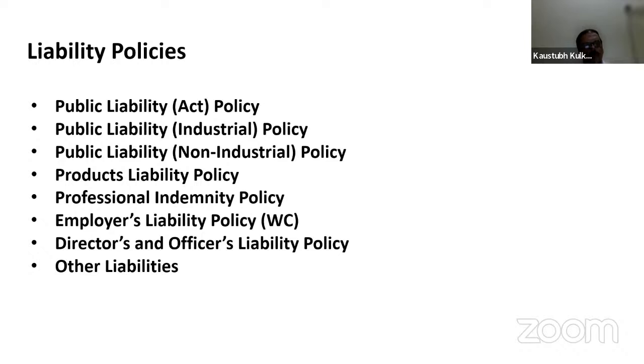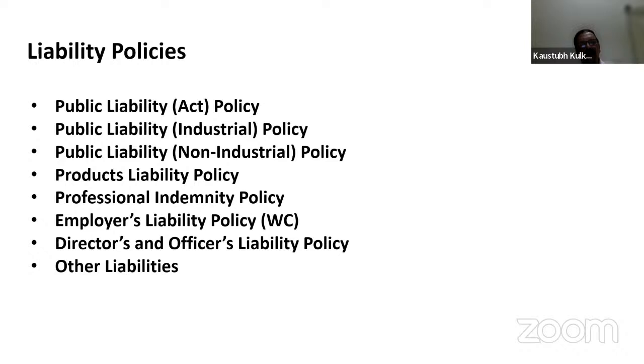The employer's liability policy: we all know now this WC nomenclature has changed. Now it has become employees compensation, EC. All the employees under a particular factory or whatever organization, if they suffer any injury whilst on duty and claim the amount against the employer, the insurance company will come into the picture. Again, here the WC commissioner, the employees compensation commissioner, will give the award, and on the basis of the award, the claims are paid.